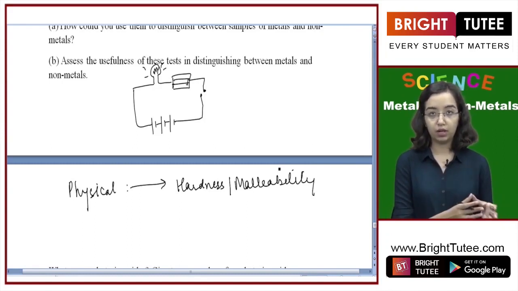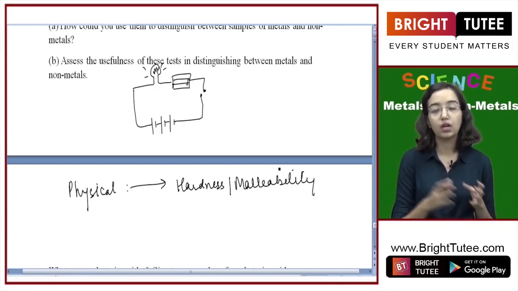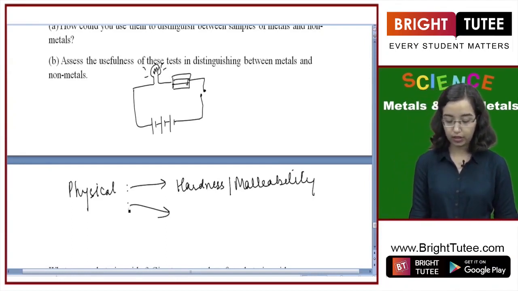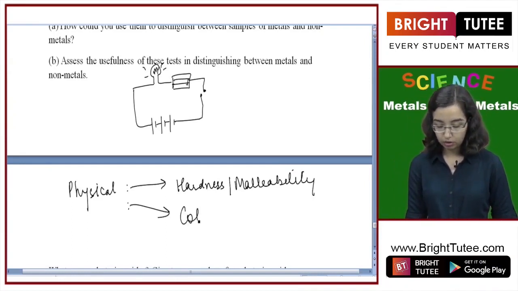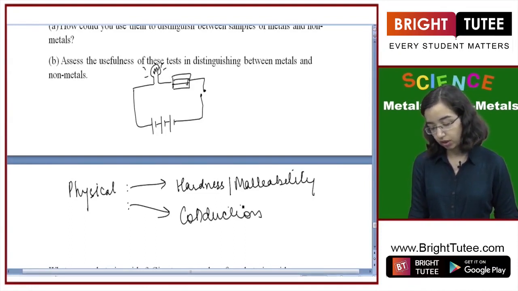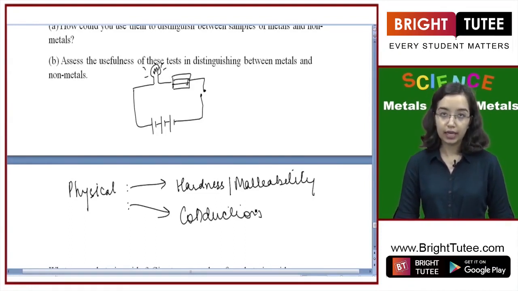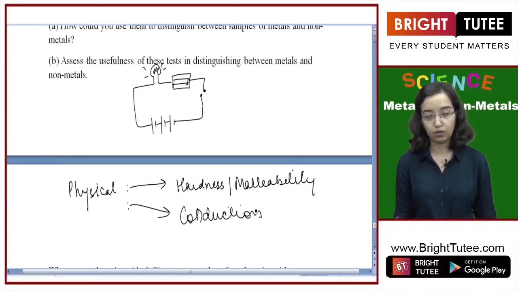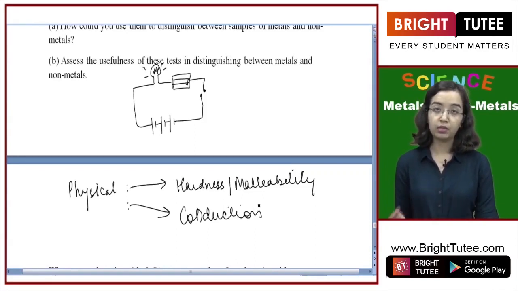Non-metals are not hard, they are brittle and soft, whereas metals are hard and malleable. So this is an easy way to know by using the hammer. The second is based on conduction of electricity. Anything that is not conducting electricity is likely a non-metal, and anything that is conducting electricity will be a metal, because all metals conduct electricity. So these are the properties based on which we have devised these ways.